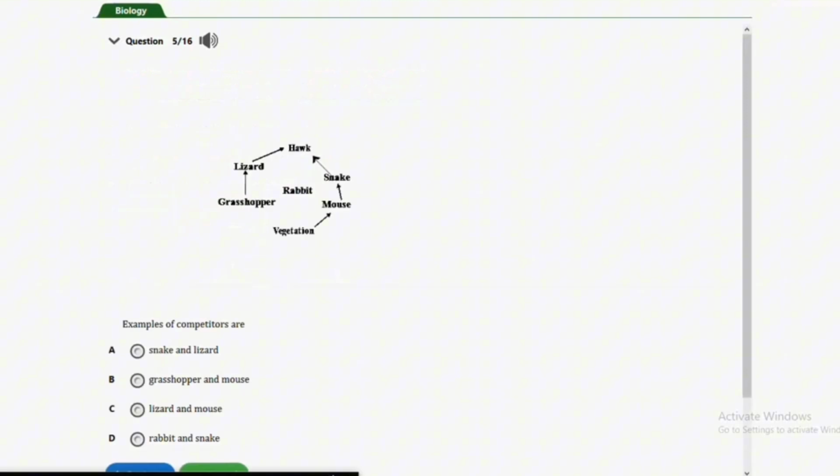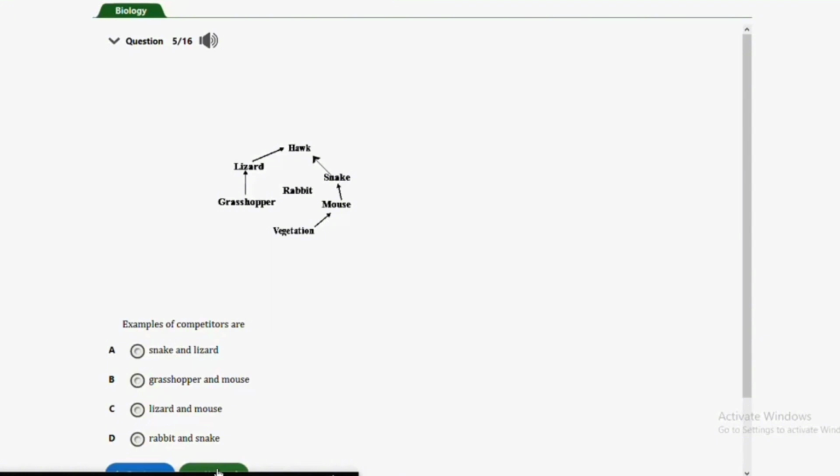Question number 5 says, examples of competitors are, and we are using this diagram to answer question number 5. Examples of competitors are A, snake and lizard, B, grasshopper and mouse, C, lizard and mouse, D, rabbit and snake.